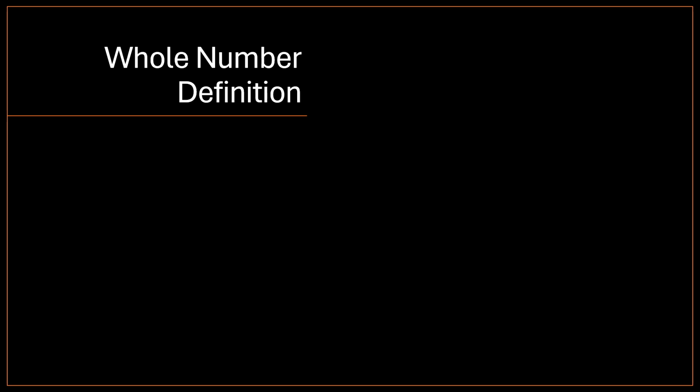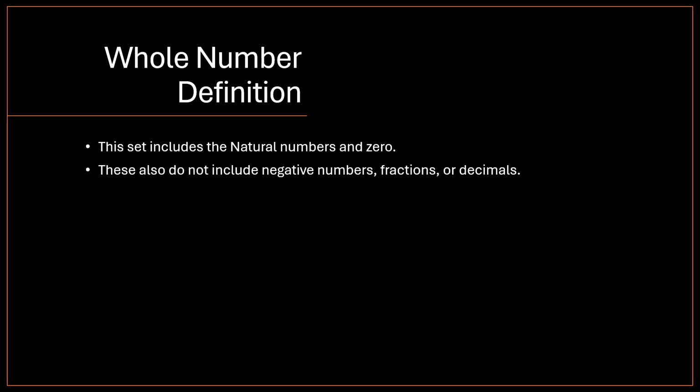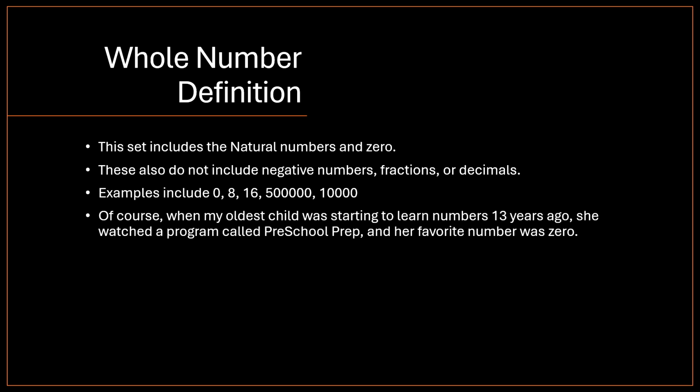Whole number definition. This set includes natural numbers and 0. These also do not include negative numbers, fractions, or decimals. Examples are 0, 8, 16, 500,000, and 10,000.